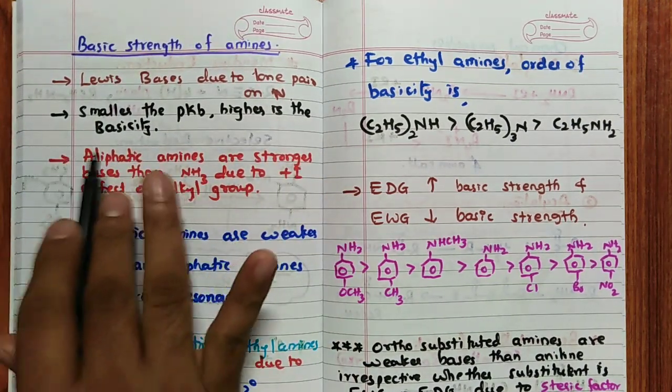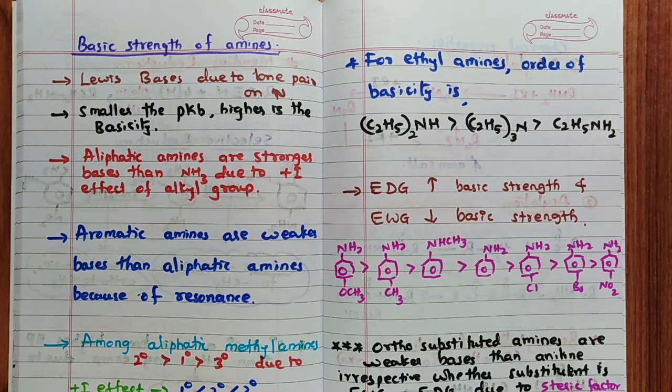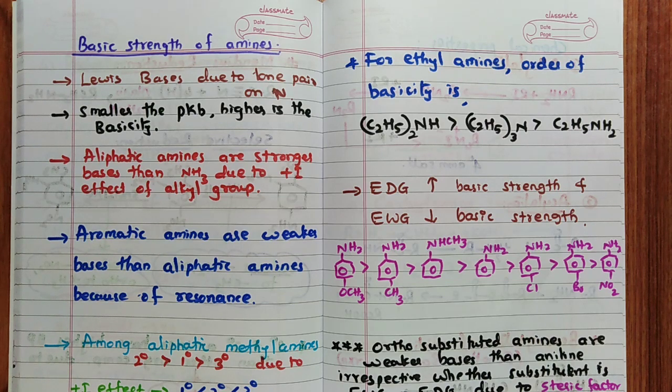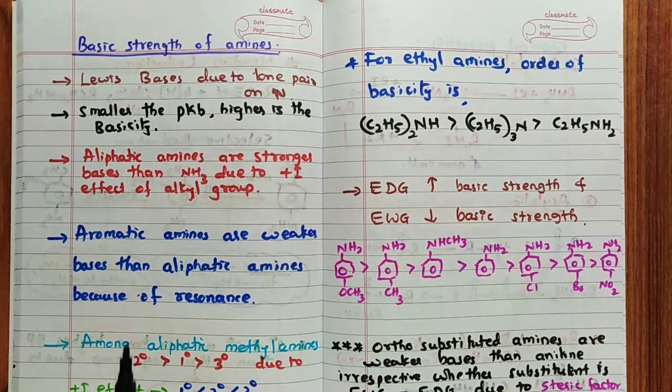Why we have to know this is, sometimes they will give the compounds and ask you to arrange them in order of increasing pKb or decreasing pKb. At that time, the value they will not give. You have to decide the basicity, and depending on that, you can easily arrange the pKb. So remember, smaller the pKb, higher is the basicity.